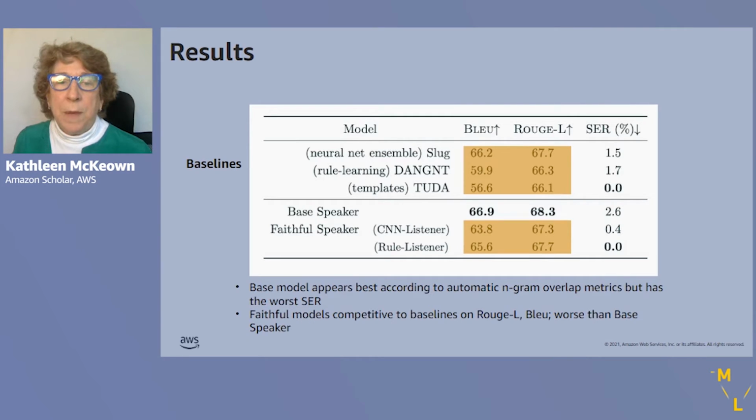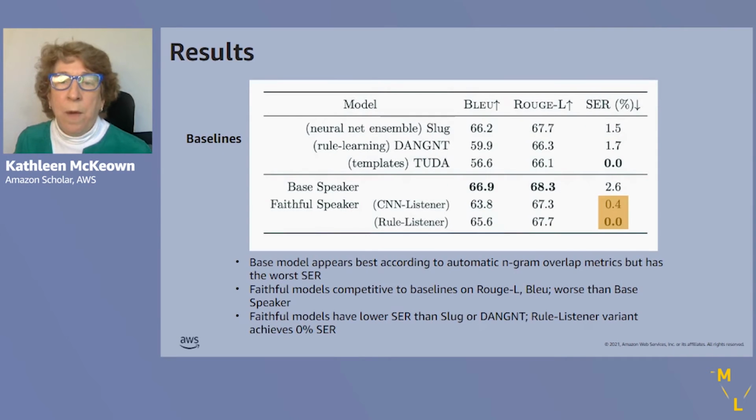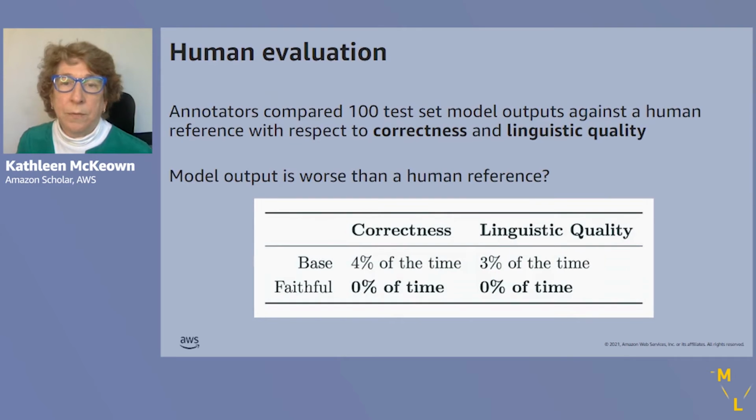The faithful speaker is competitive with the baselines on Rouge and BLEU, but it's worse than the base speaker. However, it has the lowest semantic error rate, and one of the variants of the parser, the rule-based one, achieves a 0% semantic error rate.